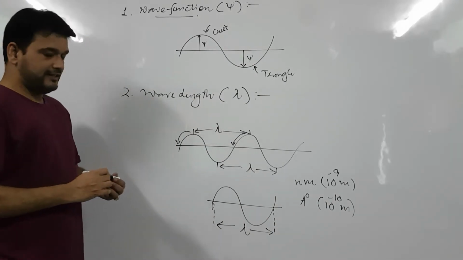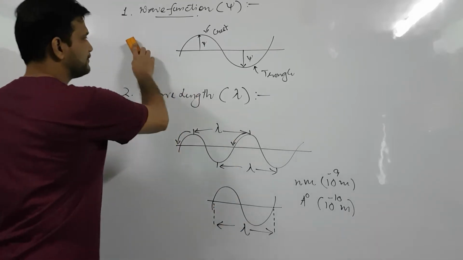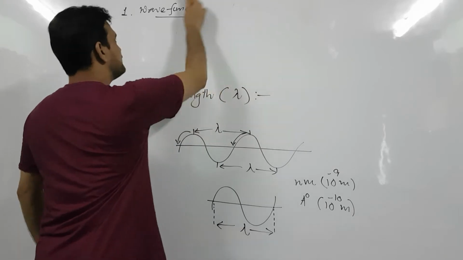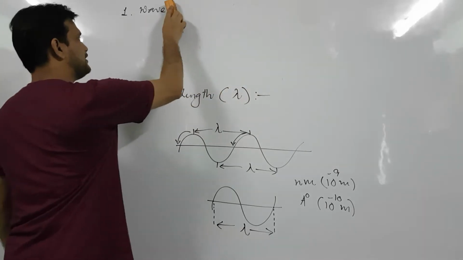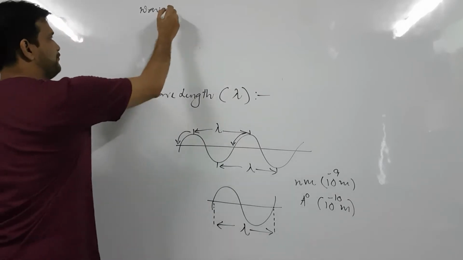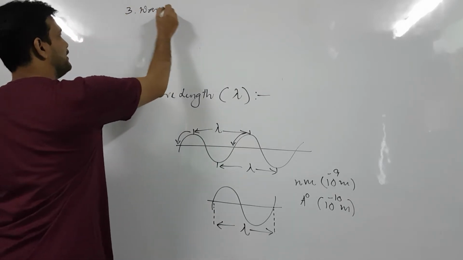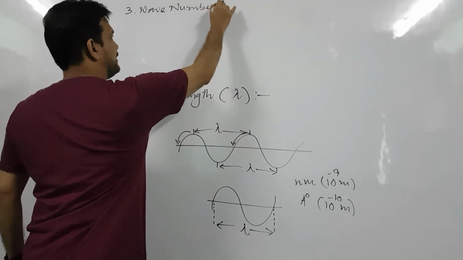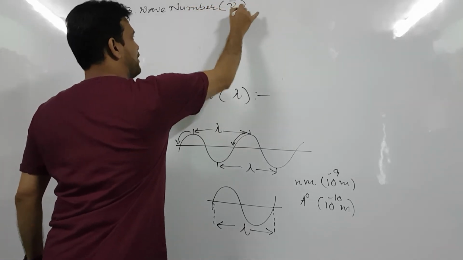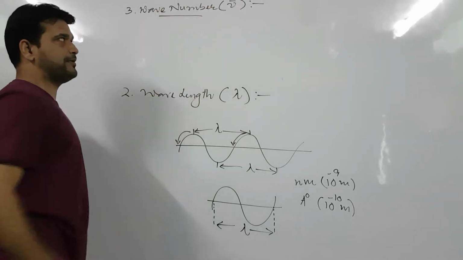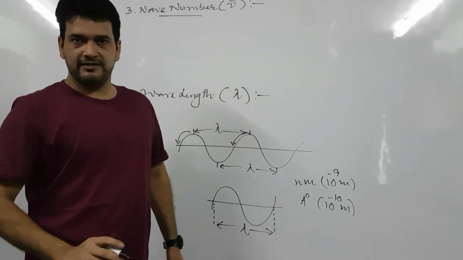Now we have a definition, wave number. The third definition we have is wave number. It is represented by nu bar.